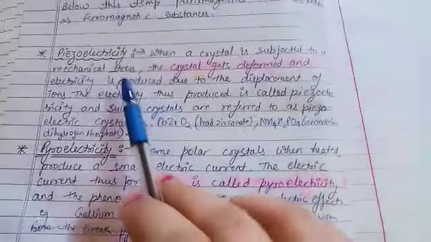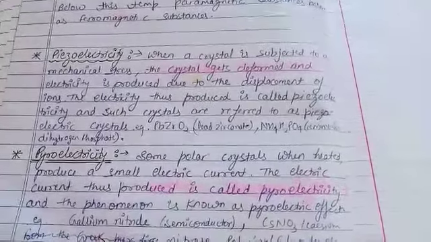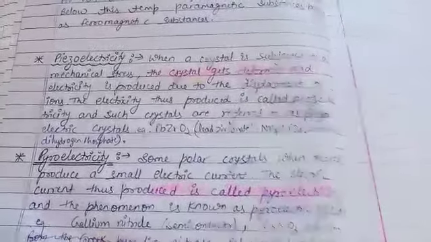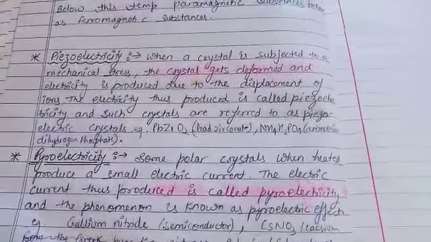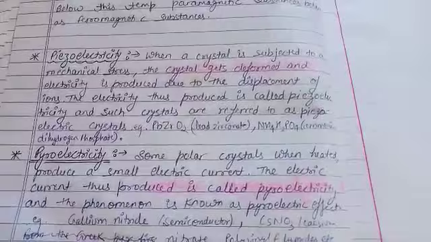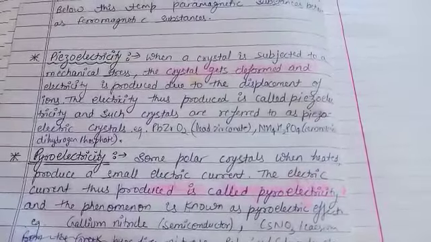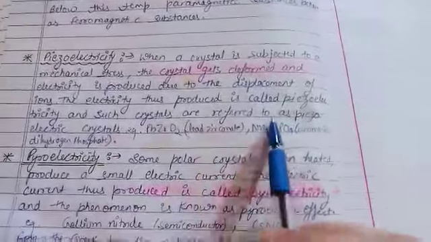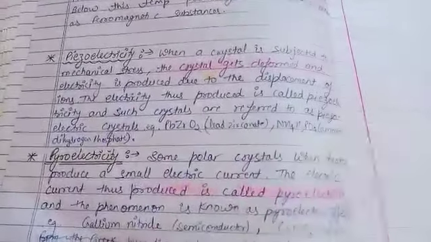In case of piezoelectricity, when a crystal is subjected to a mechanical stress, if you give some object mechanical stress, some burden, some weight, the crystal gets deformed, obviously. If you give a mechanical stress, their structure changes, their formation is changed, so the crystal gets deformed and electricity is produced, just due to the displacement of ions. The electricity thus produced is called piezoelectricity, and such crystals are referred to as piezoelectric crystals.